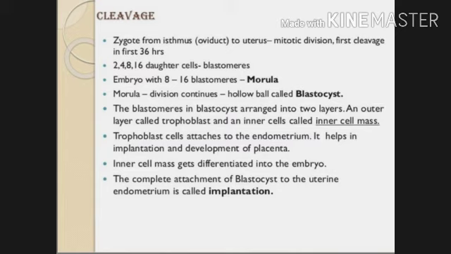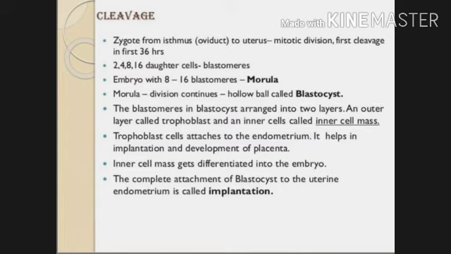Now the cleavage. When the zygote moves through the isthmus of the oviduct toward the uterus, mitotic division takes place. The first cleavage occurs in the first 36 hours, then 2 cell, 4 cell, 8 cell and 16 cell stages form, known as blastomeres.